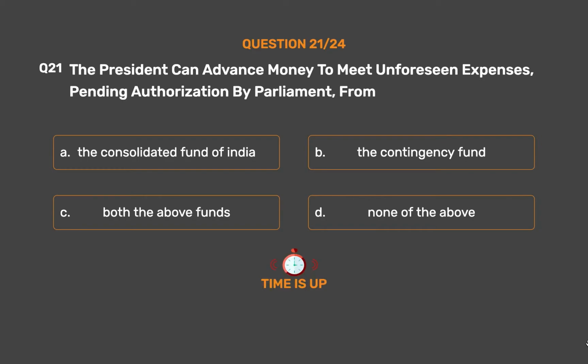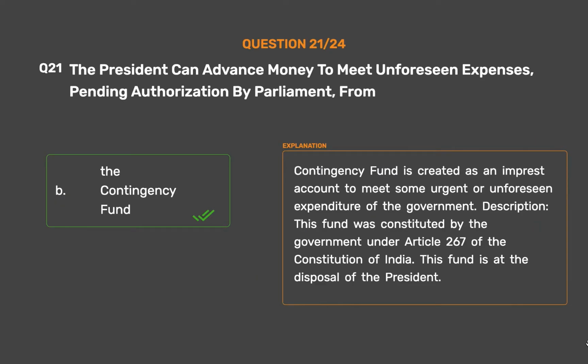The correct answer is option B, the Contingency Fund. Contingency Fund is created as an imprest account to meet some urgent or unforeseen expenditure of the government. This fund was constituted by the government under Article 267 of the Constitution of India. This fund is at the disposal of the President.